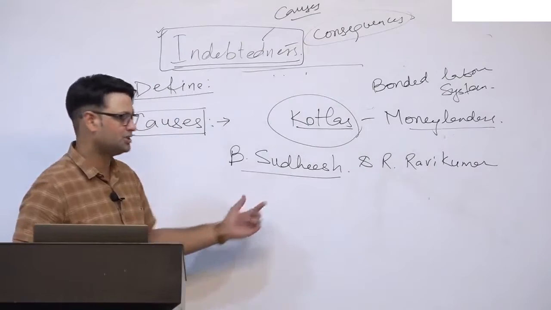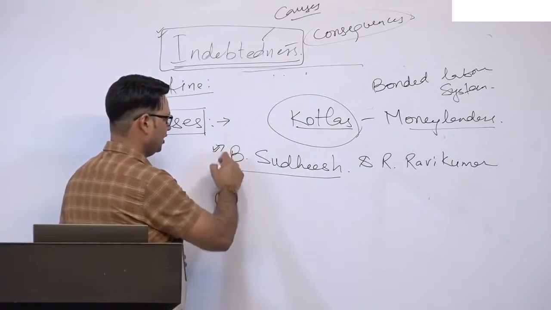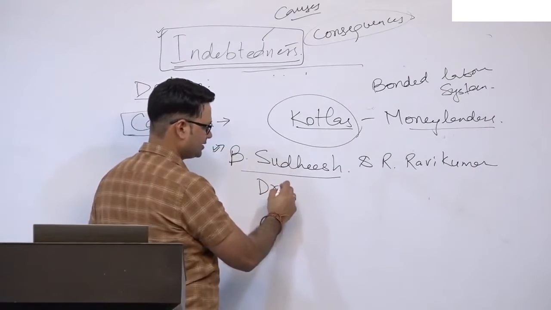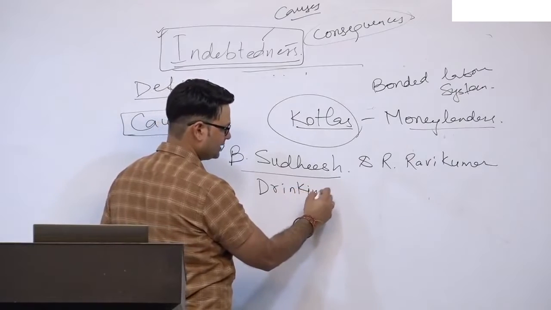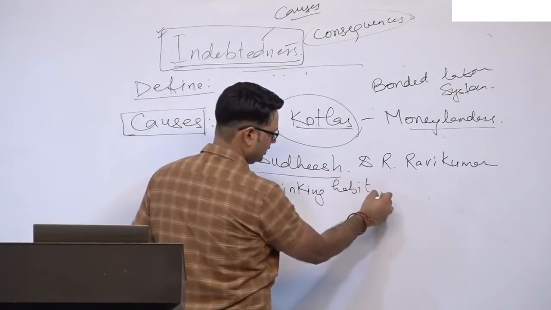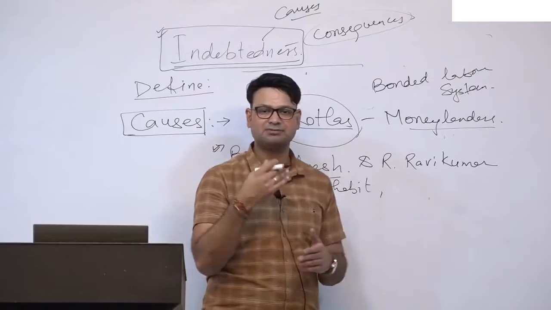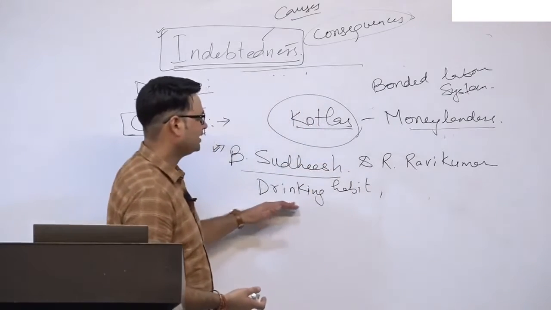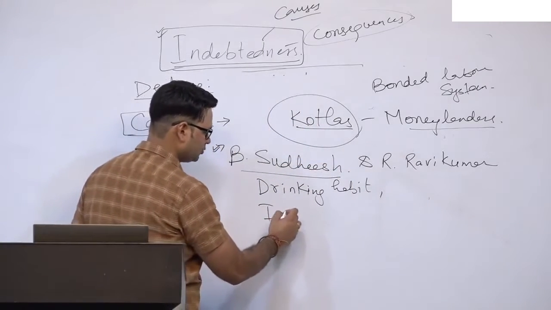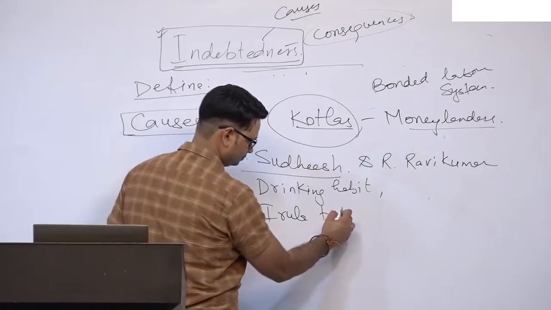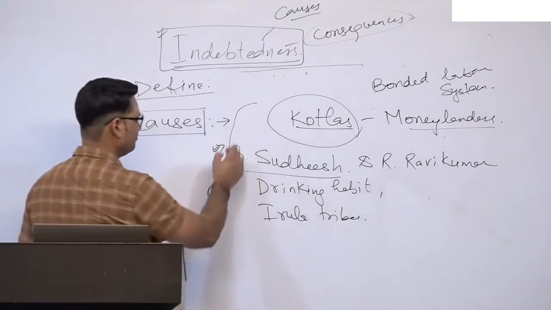Those causes vary from drinking habit to ineffective legislation to the activity of the moneylenders among the irregular tribes. So these two case studies you can quote. Right, that will be sufficient for you.